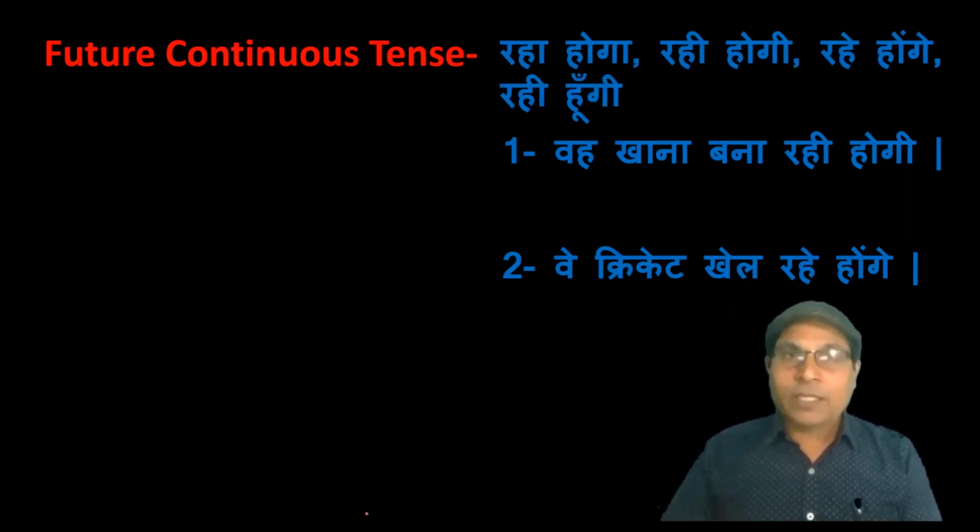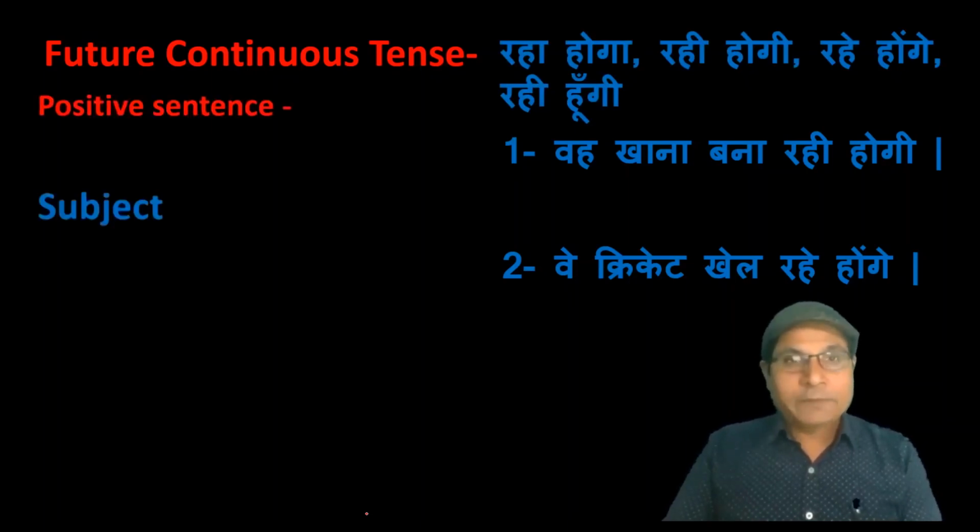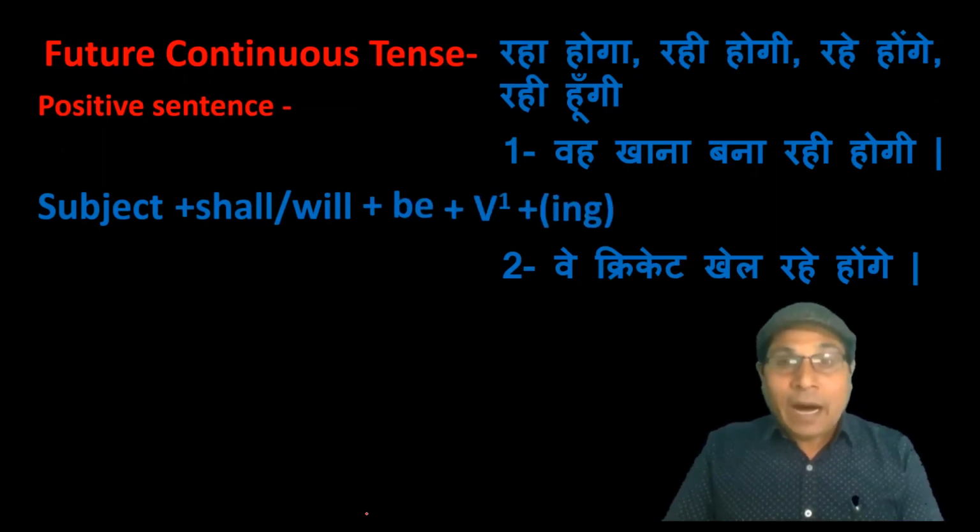We make future continuous tense with subject, then shall or will as a helping verb. If the subject is other than I and we, then we use will as a helping verb. Otherwise, we have to use shall and be, and then add ing with the first form of the verb and at last object.